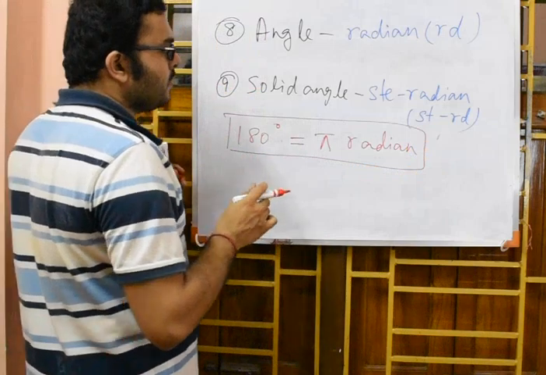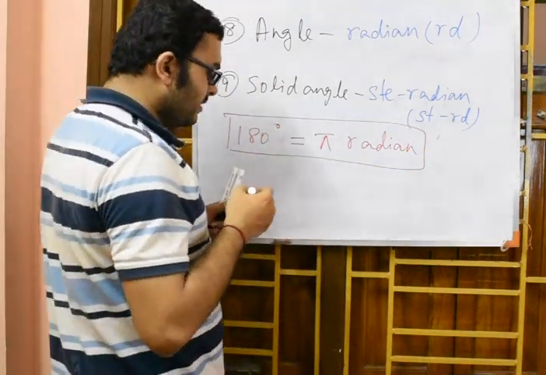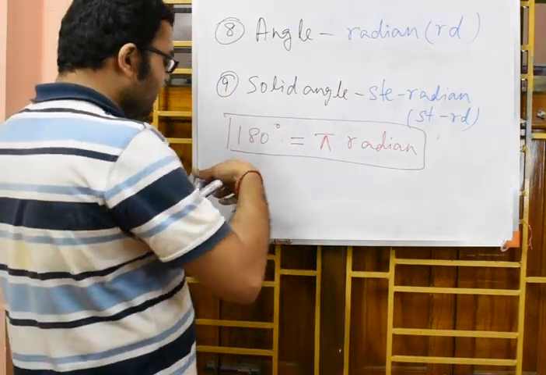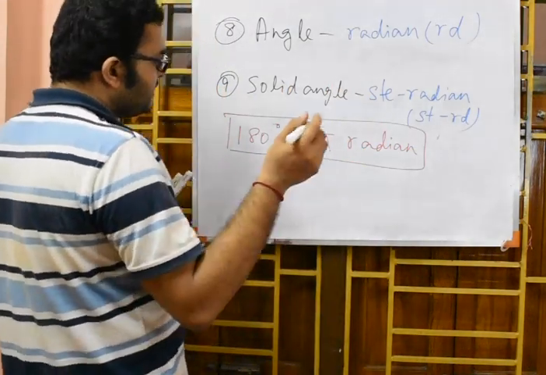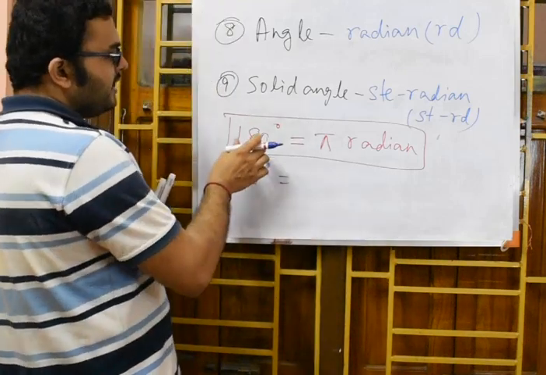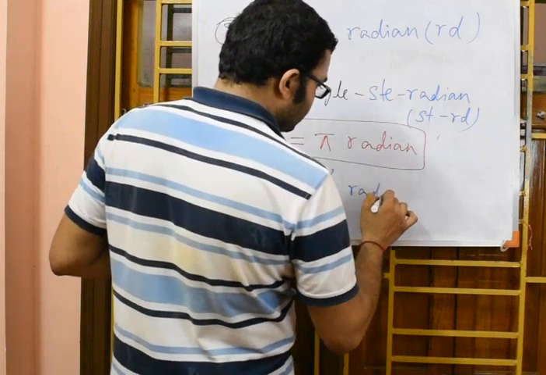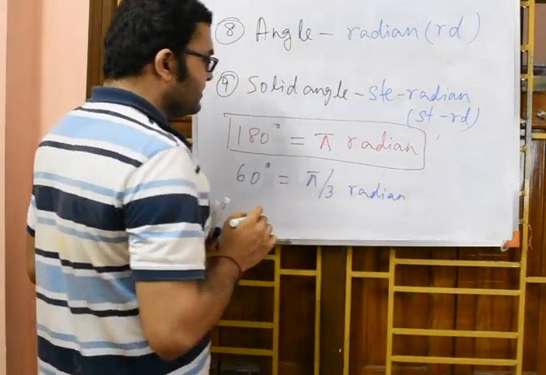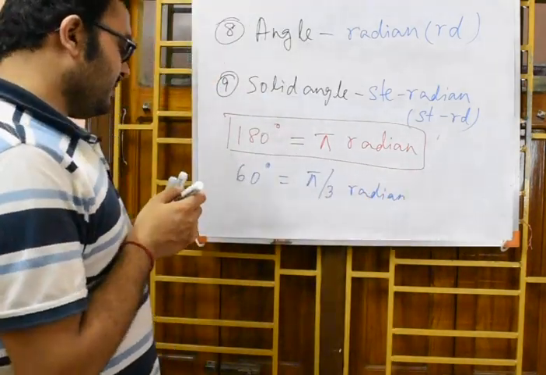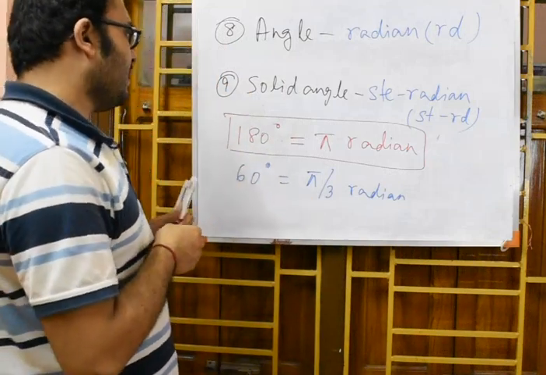Using this relation you can convert any angle measured in degrees to radians. So what will be the value of 60 degree in terms of radian? 60 degree means you are dividing 180 by 3, so it will be pi by 3 radians. So this is the relation between the two units, radian and degree.